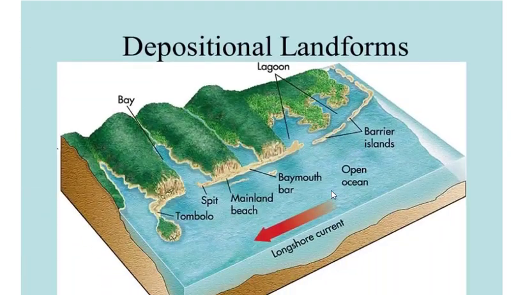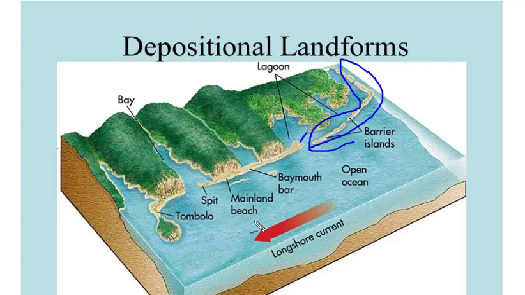Next is depositional landform. There are several landforms which are formed by deposition of sea waves on the coastal area. You can see an example in the image itself. Several kinds of islands can be formed. For example, the sea carries lots of sand with it and starts depositing over here. It goes back and starts depositing again. So it can form a barrier island. Barrier island means some water might get collected on the other side of this barrier. Lagoons are small water bodies which are part of the sea, but not directly connected. That means some land barrier is present between the main sea and the lagoon.